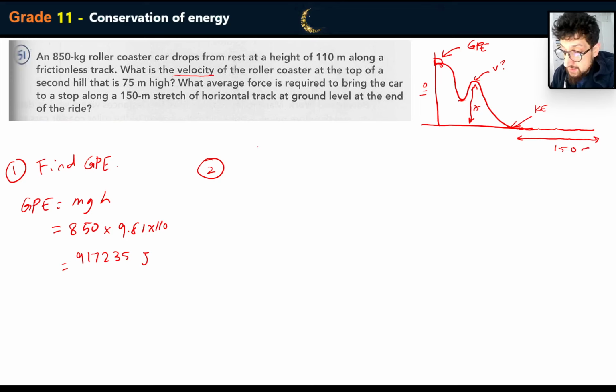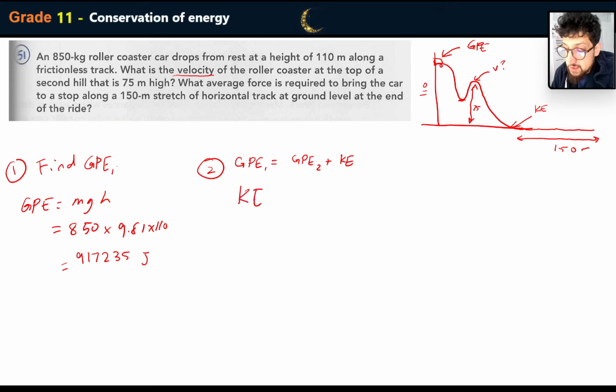We know that the first gravitational potential energy we found, which is over here, GPE1, is going to equal the gravitational potential energy on top of the second hill plus the kinetic energy of the cart, whatever that is, on top of the second hill. So what I want right now is the velocity, and the velocity is in here. Okay, so what I can find is, if I find the second gravitational potential energy and then I subtract that from that, I can isolate kinetic energy. So what I mean by that is this.